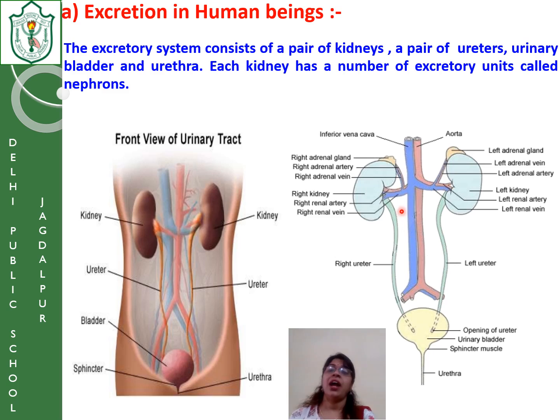So now, after the filtration of the nitrogenous waste by the nephrons, the blood is passed to the renal vein. From the renal vein, it is passed to the inferior vena cava, and finally it is sent to the heart for pumping to the lungs for purification. Okay, understood this much? Now go to the next one.